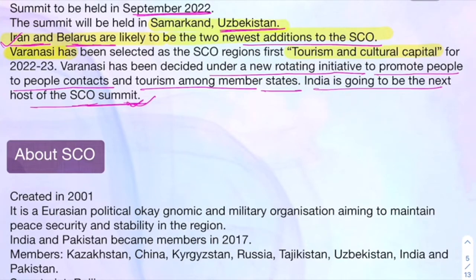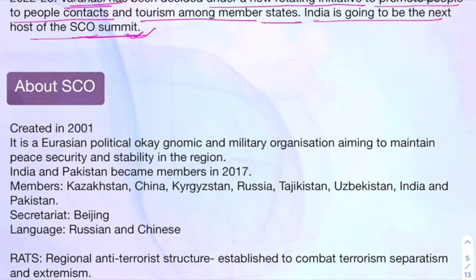And let's see, we do not know where this SCO summit will happen, in which state or which place, but Varanasi, which is in news because it has been selected as the first tourism and cultural capital, and this is very important if you are going to write your exam next year. So this may be a question.